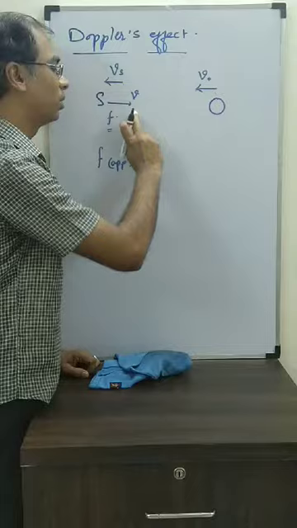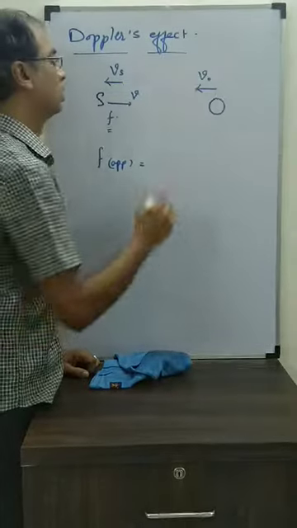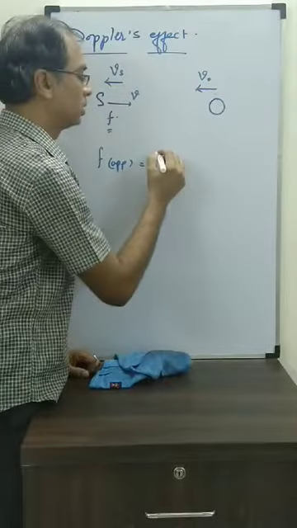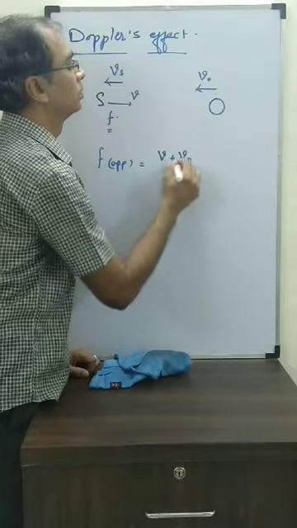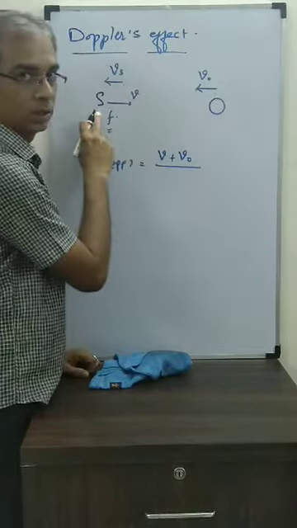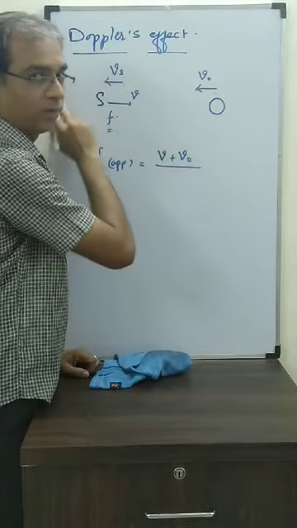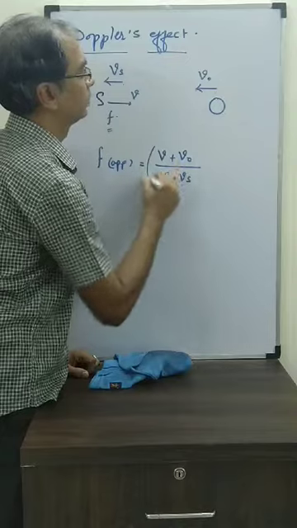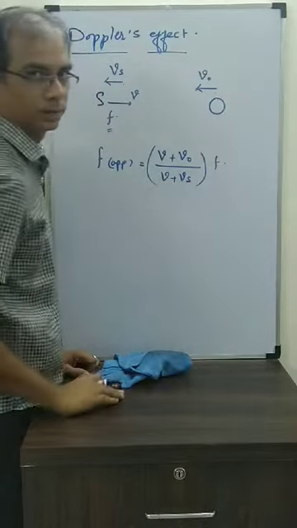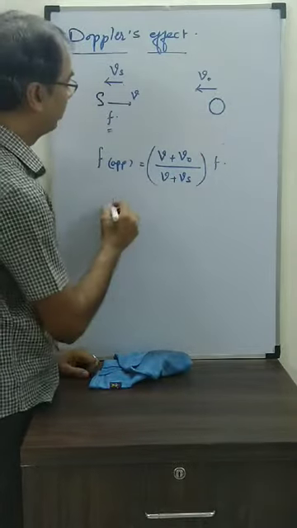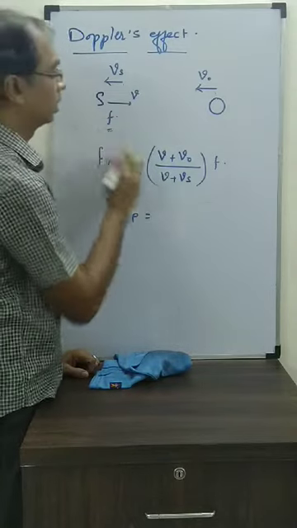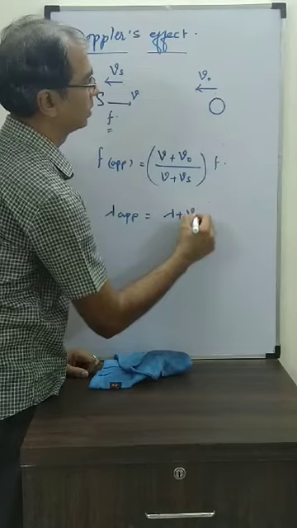It's going towards the source. So for the observer in the numerator, since it is going towards, we'll write V plus VO. Now we'll talk about the source. Is it going towards the observer or away from it? Away from it. So V plus Vs into F. Again, if we have to find the apparent wavelength, we have to see the source. The source is going away, so we'll write again lambda plus Vs.